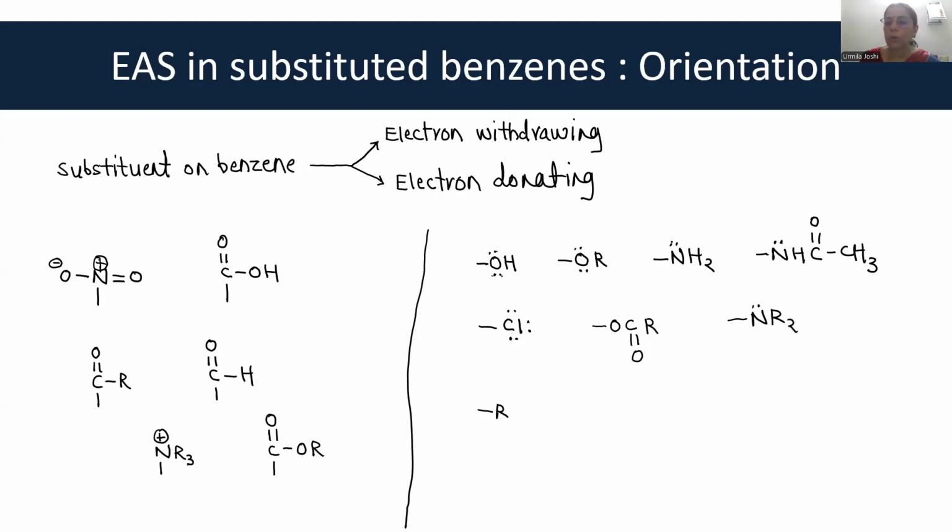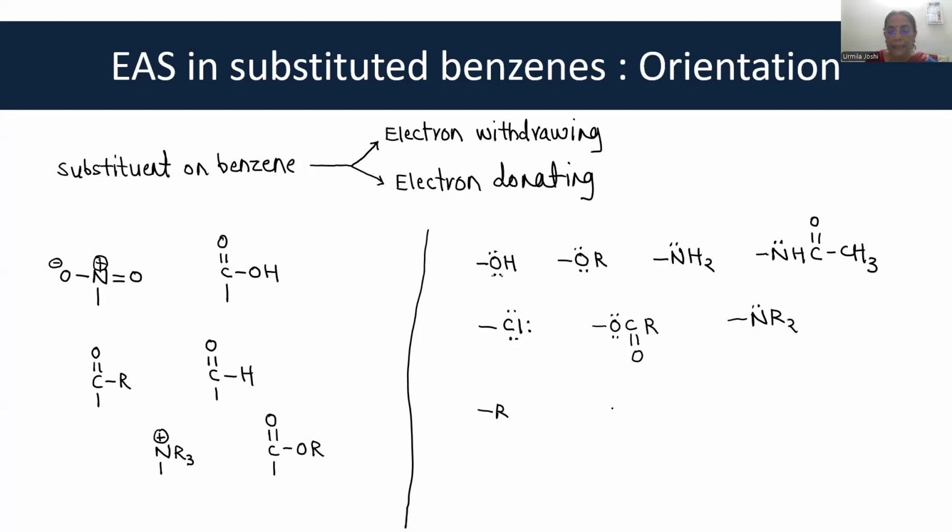In amino group, there is one pair of electrons. In reverse ester also, like this OCOR, there are two pairs of electrons. Halogens have three pairs of electrons. NHCOCH3 has one pair of electrons.